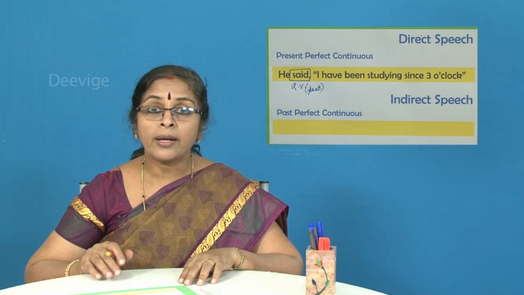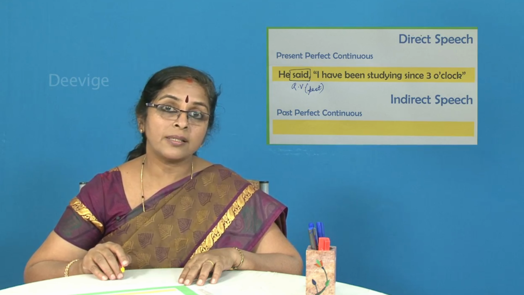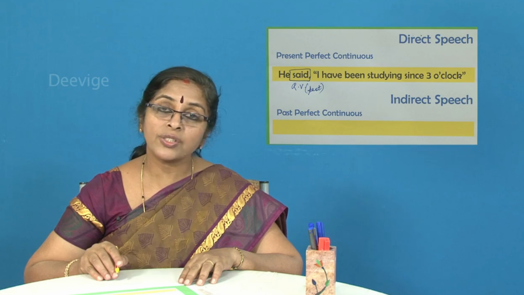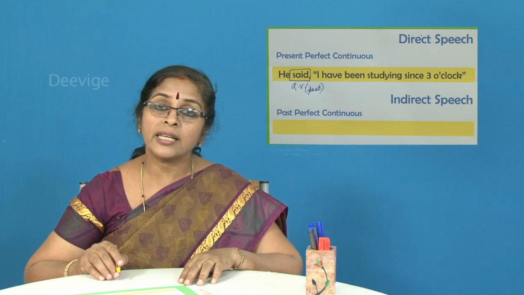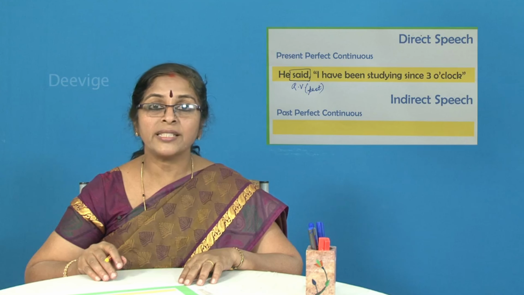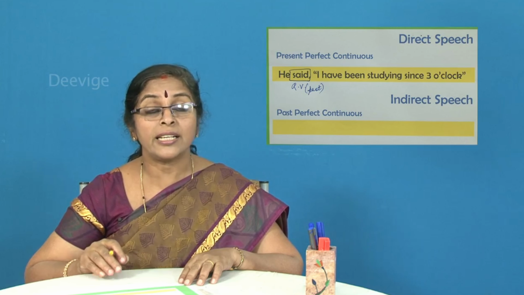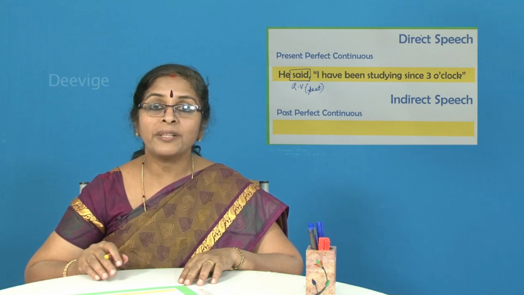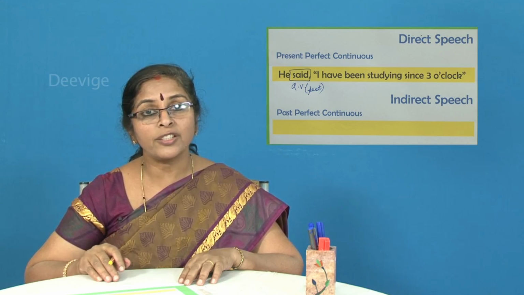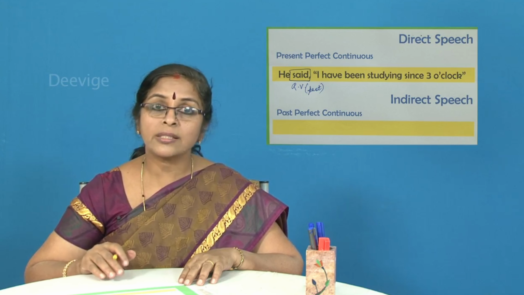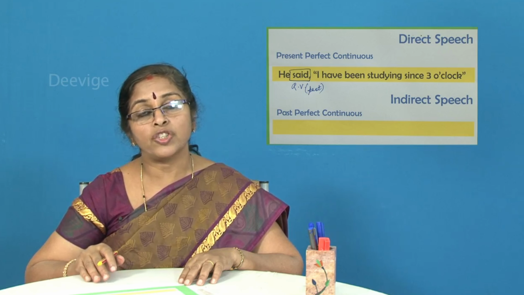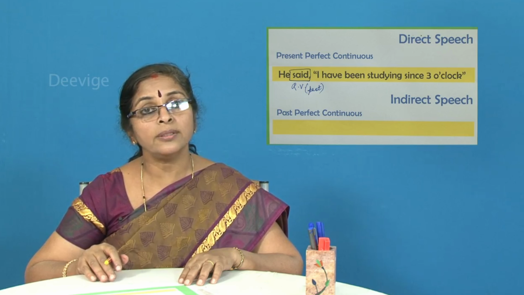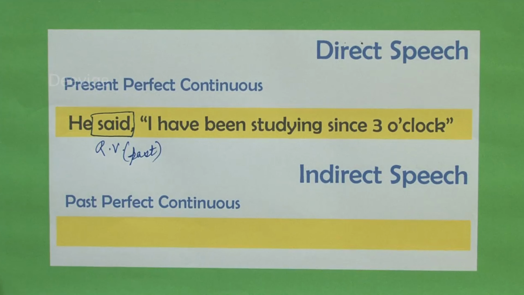Okay, so now if the reporting verb is in the past tense, then present perfect changes to past perfect. Now, which is the only word, children, that indicates past perfect? It is the word had. So, just by replacing have and using had instead of have, you will be changing it from present perfect to past perfect. Now, let's go ahead and convert this sentence from the direct speech into the indirect or the reported speech. Shall we do it, students?